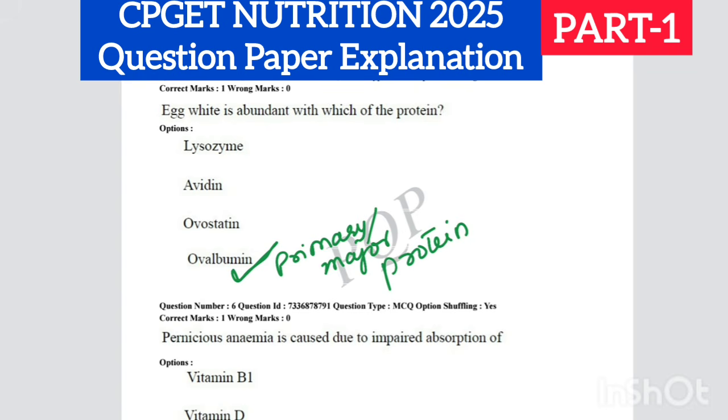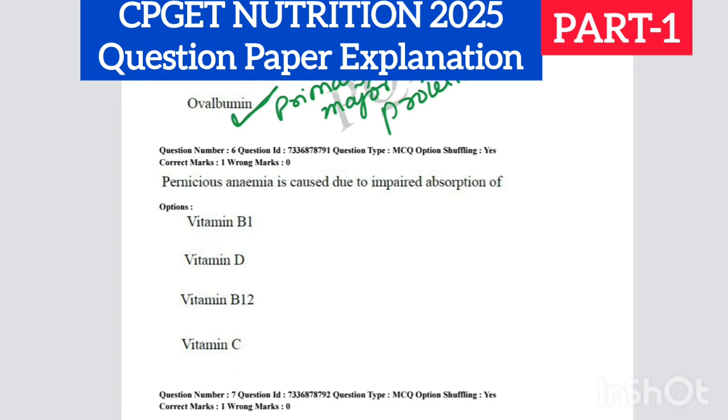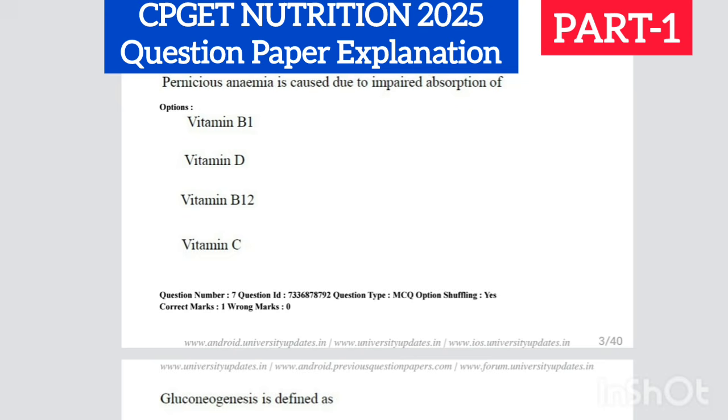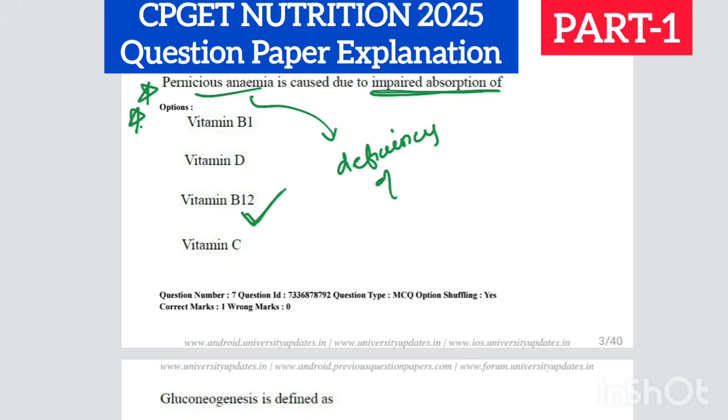Important concept. Next one, pernicious anemia is caused due to impaired absorption of dash. This is again a very important question frequently asked in previous years, and here the answer is vitamin B12. Pernicious anemia is actually a disorder associated with deficiency of vitamin B12.